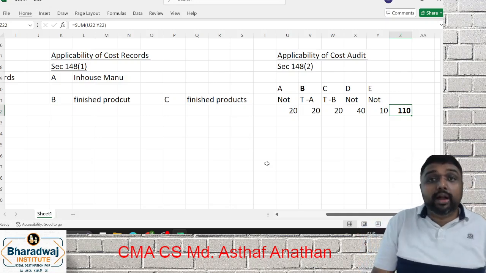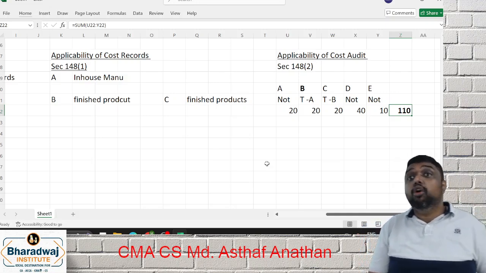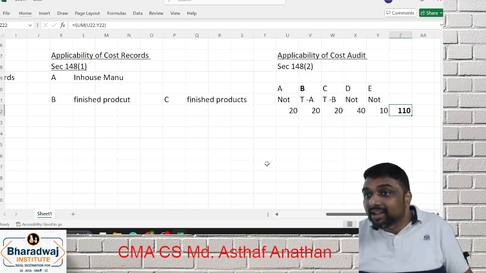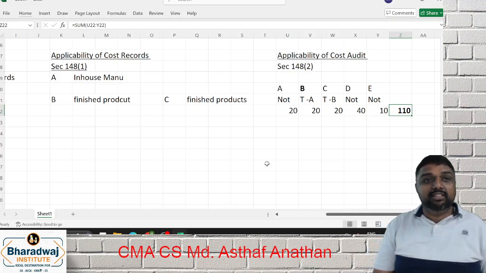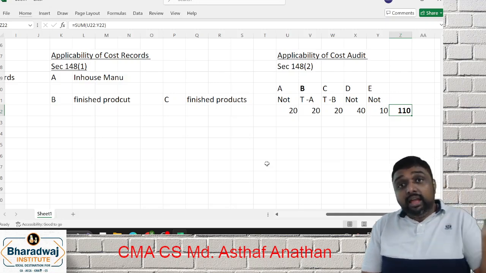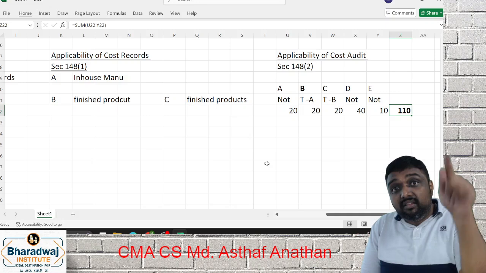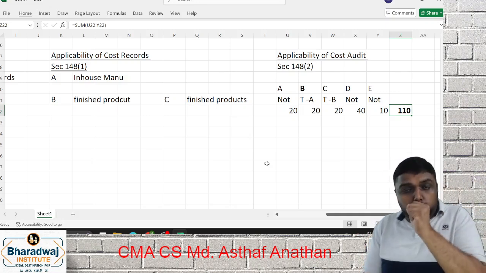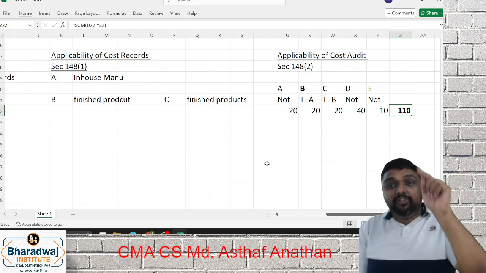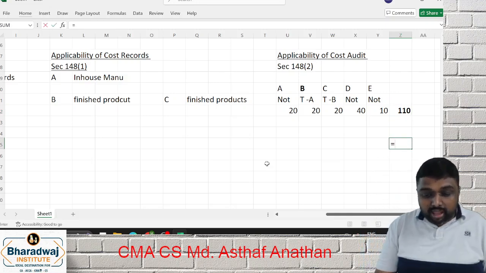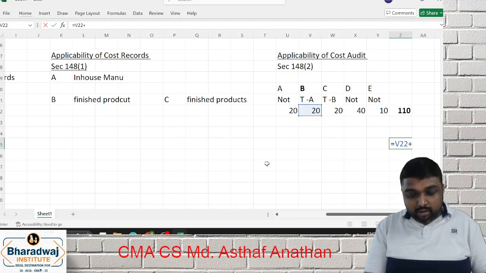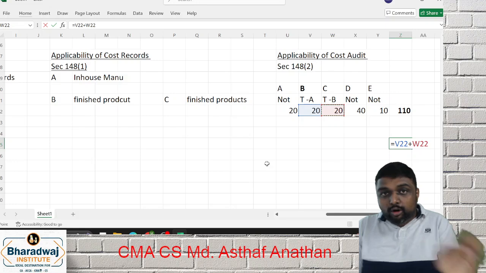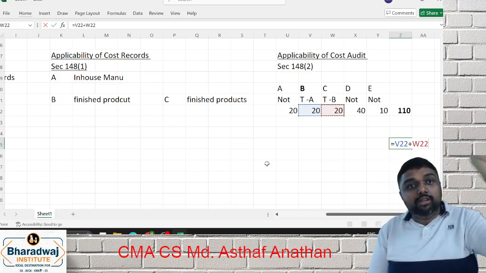What is the provision for table A? Aggregate turnover of all the products should be 50 crore or more. Here we have 110 crore, so the first condition is satisfied. Next, the individual turnover of products covered under the rule should exceed rupees 25 crore. Here, very important, you have to take covered products. Table A and table B both you have to take, because they are covered. You take all the covered products.